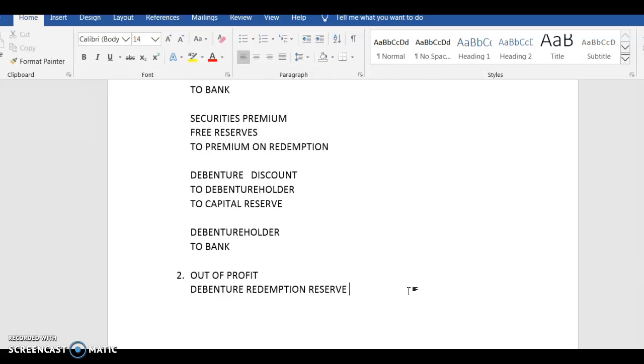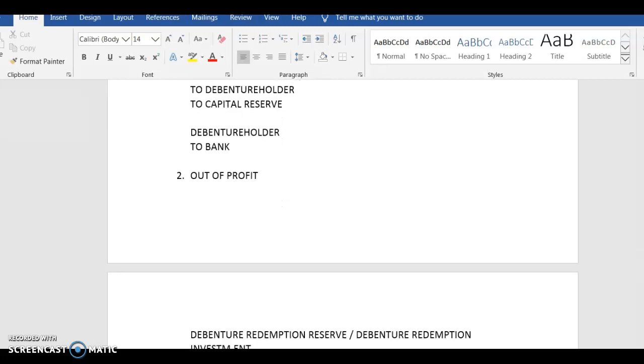Secondly, you are also going to invest this amount in certain investment, and that is known as debenture redemption investment.